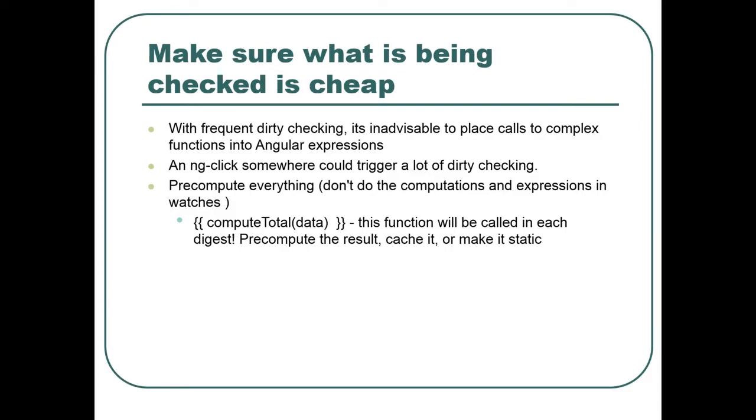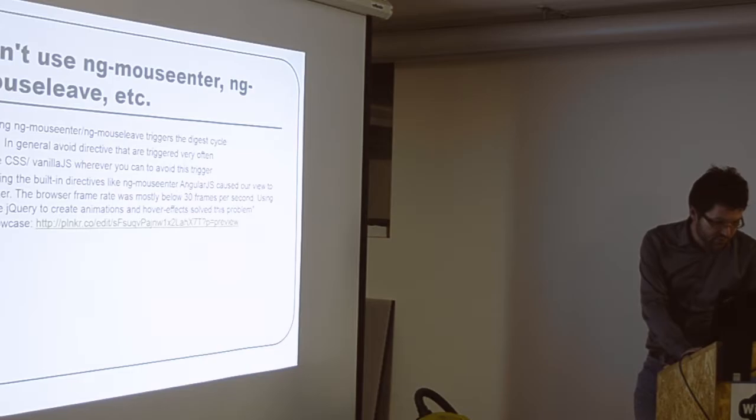So yeah, ngClick somewhere could trigger a lot of dirty checking. So the idea would be to pre-compute as much as you can, and not let the watched expression make the computation. If you have some complex computation to be performed at each digest cycle, something is going wrong. For instance, this function will be called at each digest cycle. So the best would be to either pre-compute the data, or cache it, or make it static. Yeah, so we will see an example.